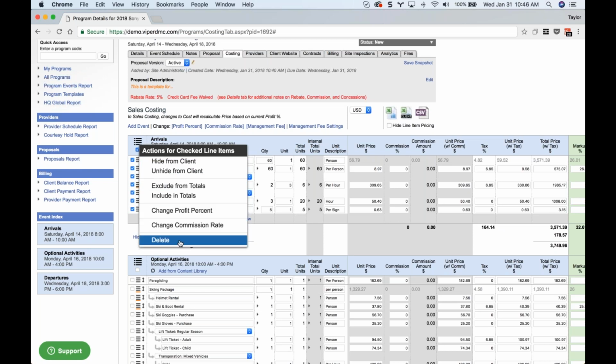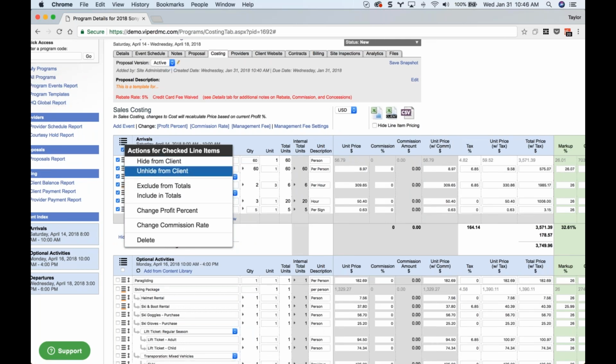Of course, if you want to delete, that's here still. The hide and unhide have been in Viper for quite some time, so those are not new, but you can still hide and unhide line items from the client. Fairly new here are the exclude and include options. So you'll use exclude if you want the client to potentially see the line item and display the price to them, but you want it excluded from the totals. This is a good way to do that.